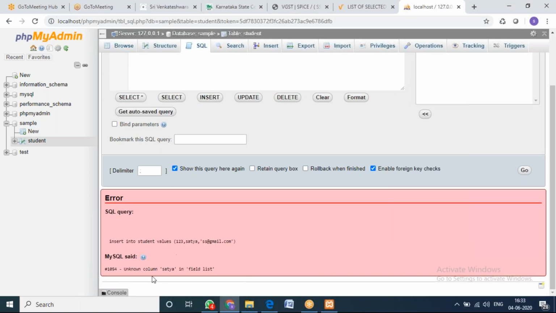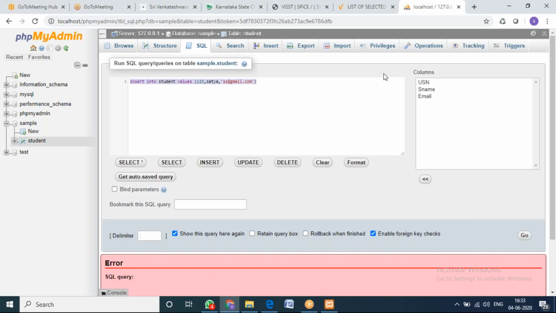Now you can see there is some error: unknown column 'Satya' in field list. Why is it showing that? Because my syntax is wrong. Why is my syntax wrong?